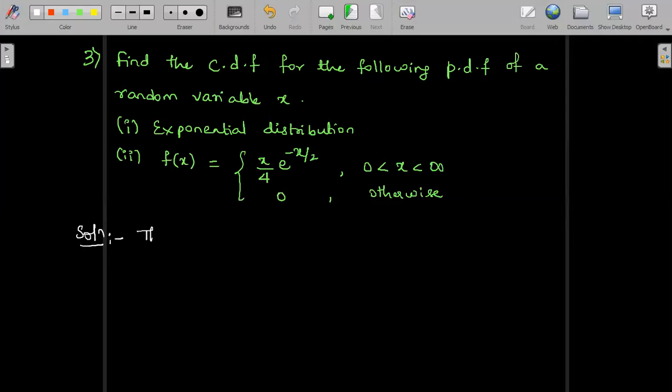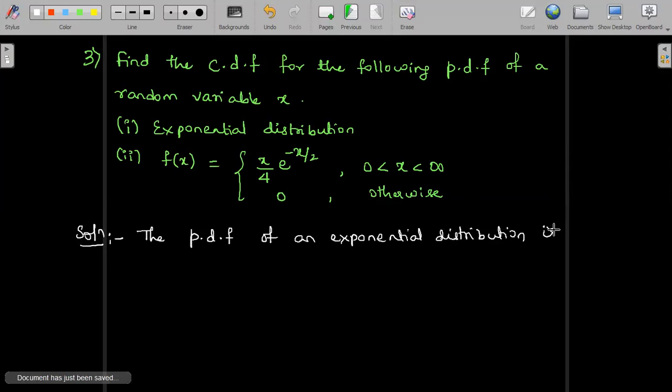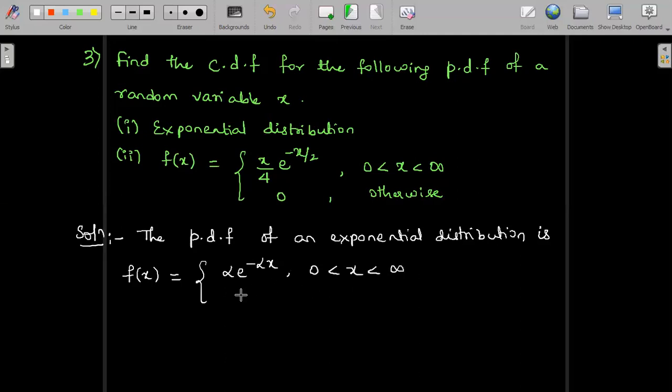The PDF, probability density function, of an exponential distribution is given by f of x is equal to alpha e power minus alpha x in the range x greater than 0, which is same as writing x lying between 0 to infinity, 0 otherwise. This is the definition of the exponential distribution for us.